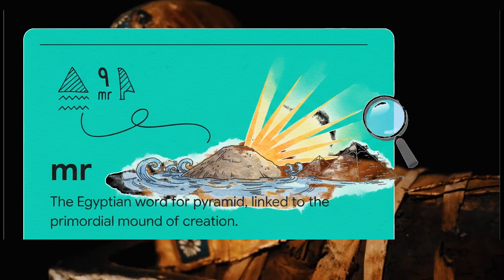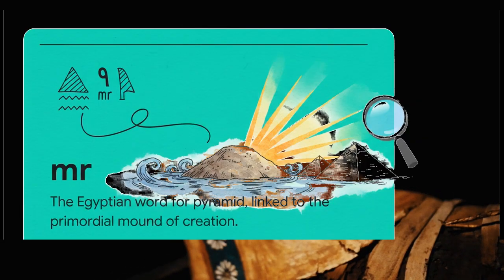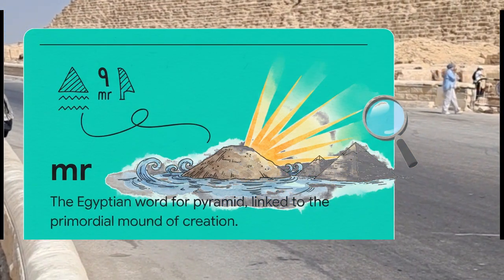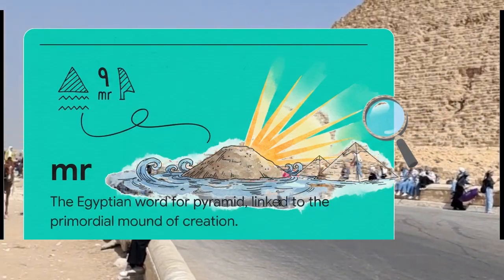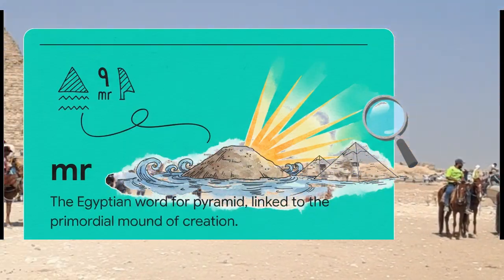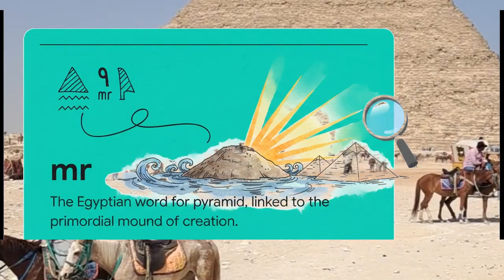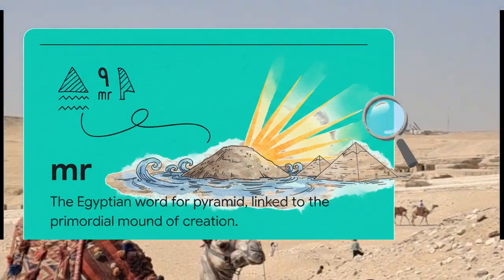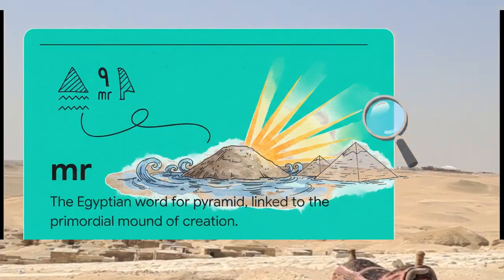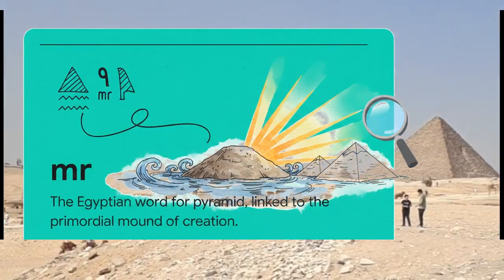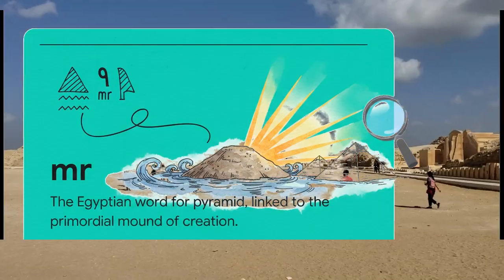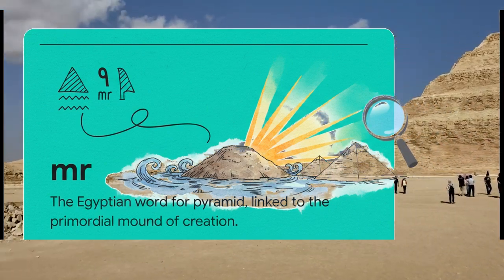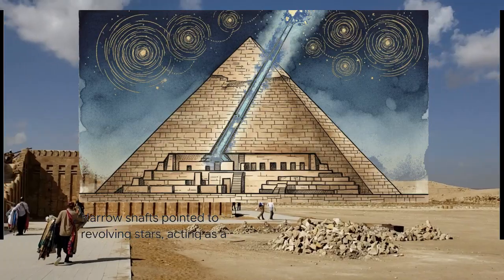The ancient Egyptian word for pyramid is mar, and graphically, in their hieroglyphs, this is directly linked to the benben. According to Egyptian creation myths, the benben was this primordial mound of existence that arose out of a watery abyss. So the shape of the pyramid itself represented this mound of creation, but it also brilliantly represented the descending rays of the sun. To really amplify this effect, most pyramids were originally faced with highly polished, brilliant white limestone. Imagine that! From a distance, they literally looked like glowing, solid beams of sunlight crashing into the earth.